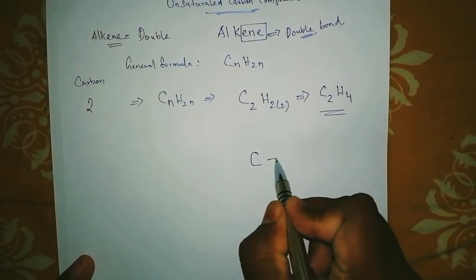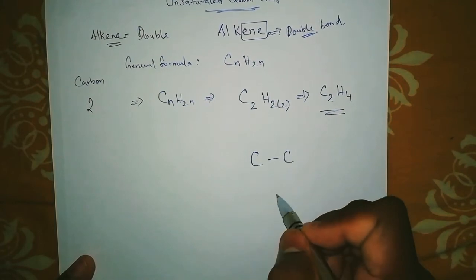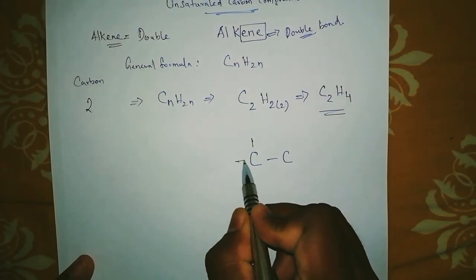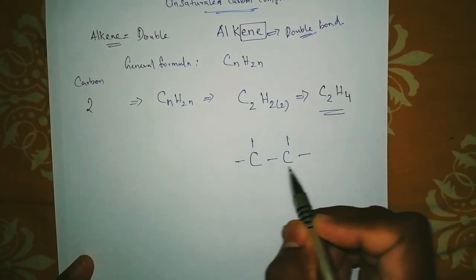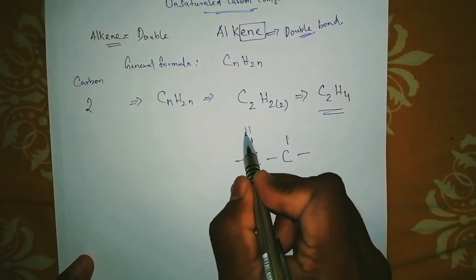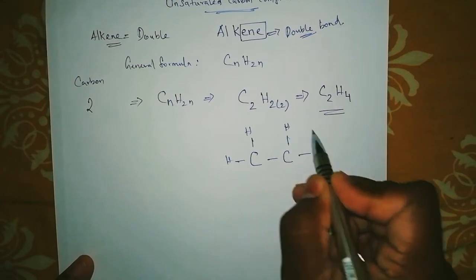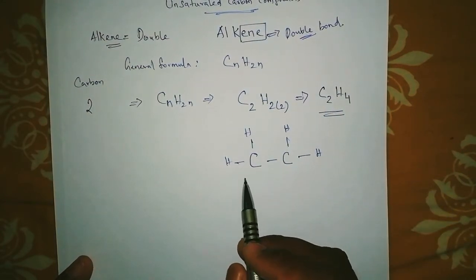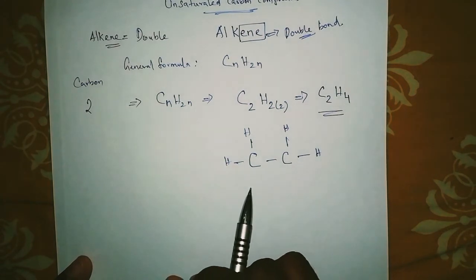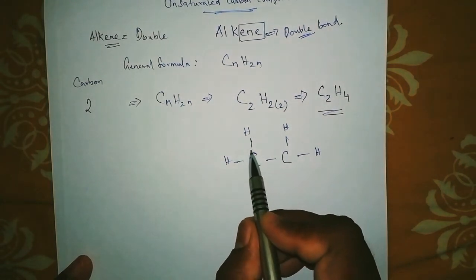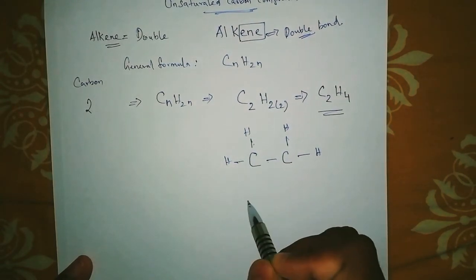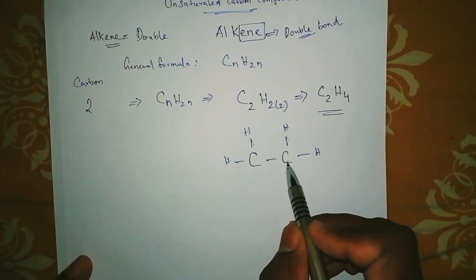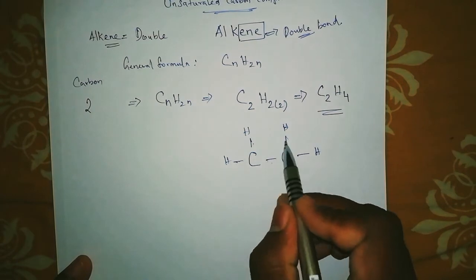First we make 2 carbons bonded, and each consists of 2 hydrogens, that means 1, 2, 3, 4. Now, as we all know, carbon has 4 valencies, right? Here how many did we give? Only 1, 2, 3. Where will the other go? Look here also, how many does this carbon have? 4, right? 1, 2, 3 only.